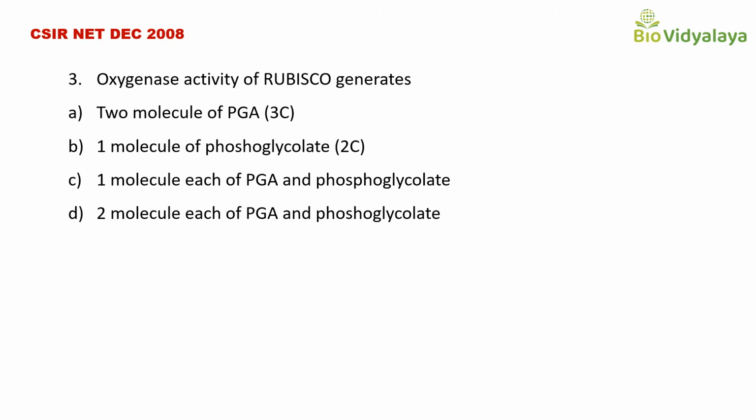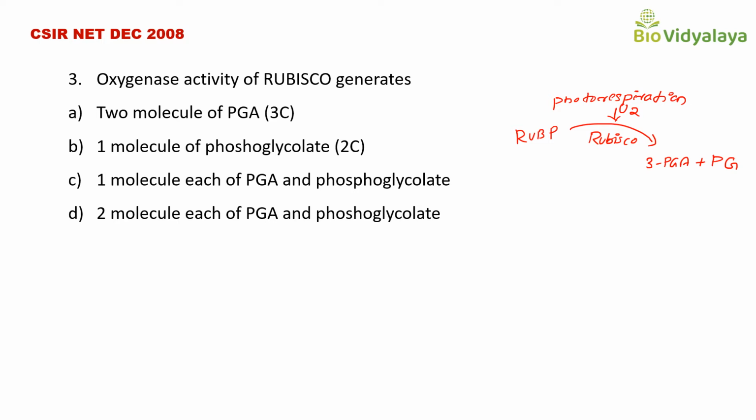Oxygenase activity of Rubisco means photorespiration. In photorespiration, the Rubisco enzyme will fix oxygen instead of carbon dioxide, and that will form 1 molecule of 3-phosphoglyceric acid and 1 molecule of phosphoglycolate. So let's see the options.